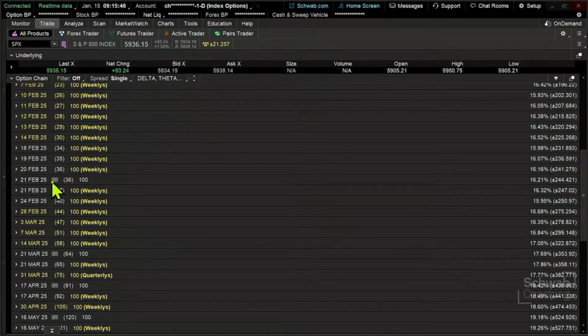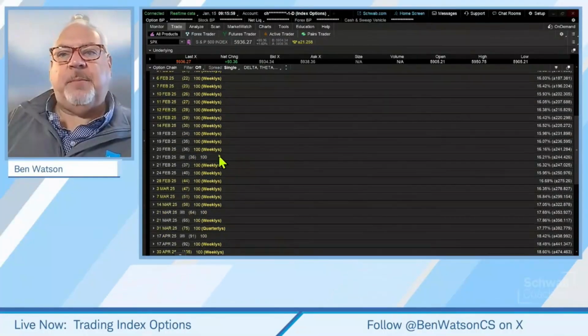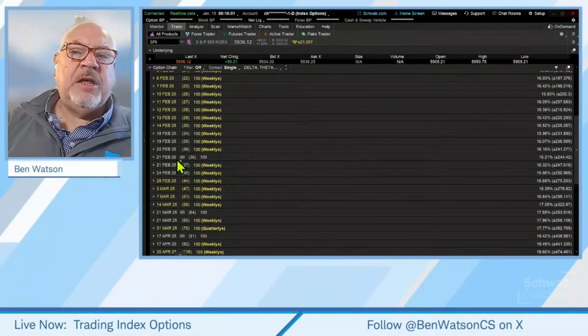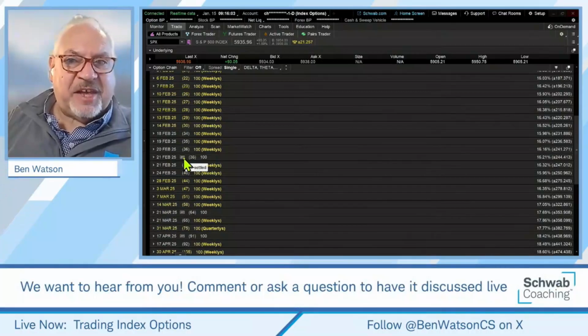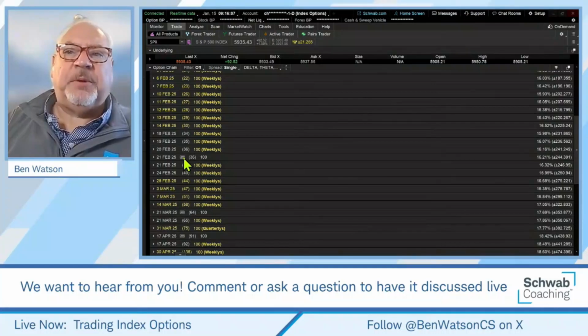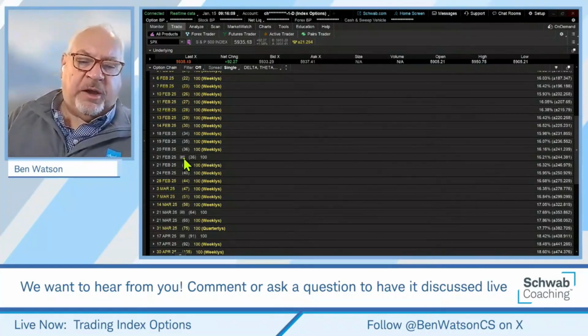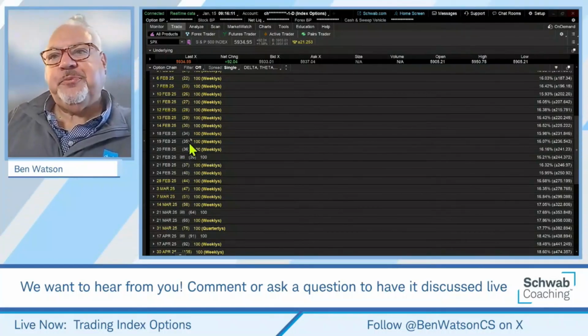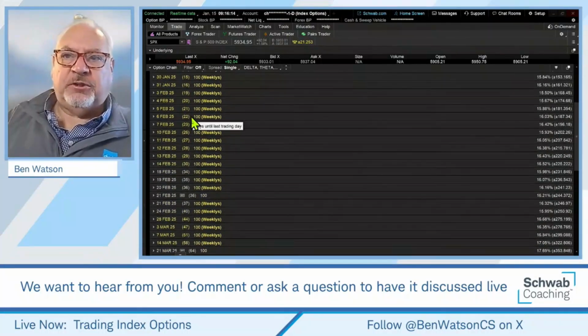That overnight risk is the possibility that the futures could move, the market could move in that overnight time frame. So by and large, when we look at positions and potential examples, we're going to focus primarily on non-AM settled option expiration, simply to avoid that overnight risk. We're going to focus on these that are shorter term.